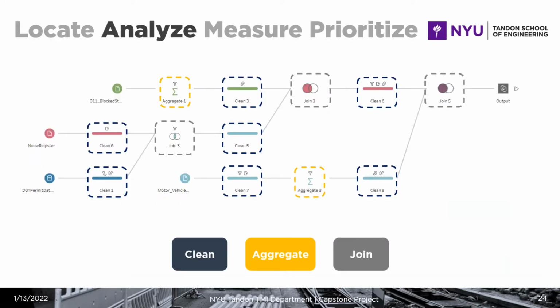Then it comes to the analyze, which is when we're starting to aggregate, join, clean the data, and start connecting it. So we have different data sets, and through the use of data analysis tools, we were able to aggregate the information, clean it, filter it, remove duplicates, and have one single data set that was the combination of all our sources and included all the parameters that we needed for our analysis. So this is our clean, aggregate, and join step.